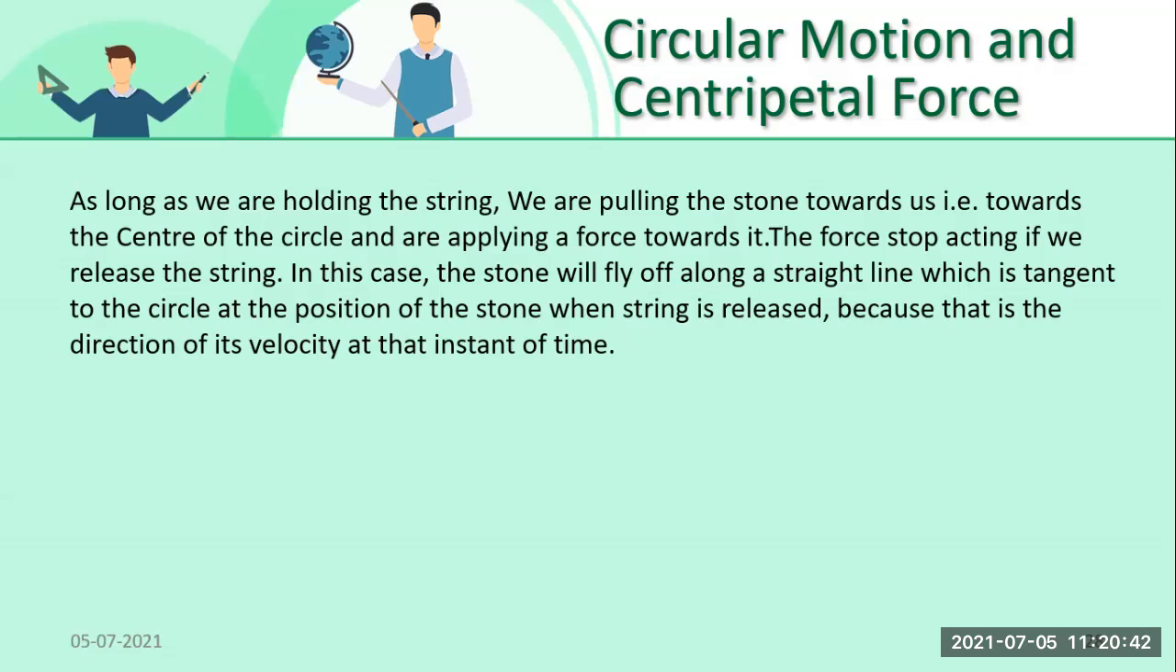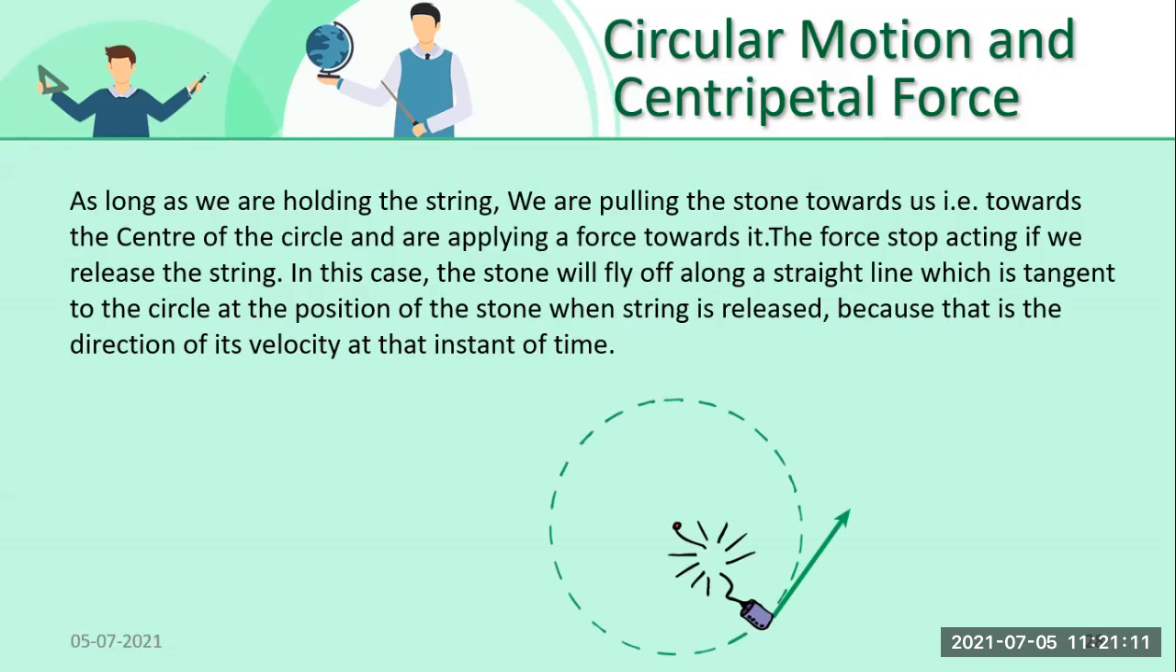Now, for better understanding, we will see this. See, if I'm rotating it and the thread breaks, the string breaks, so it will fly off, making a tangent to the circle. It means the velocity of the object which is in circular motion is always what? It is always tangent to the circle. The direction of the velocity is always tangent to the circle.